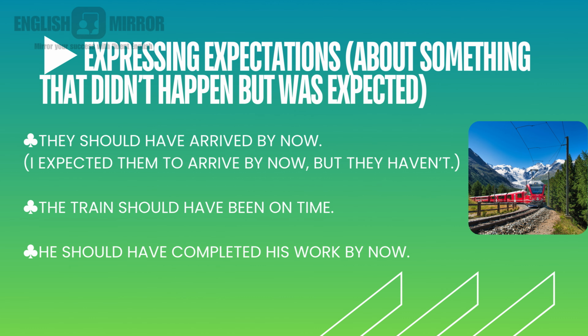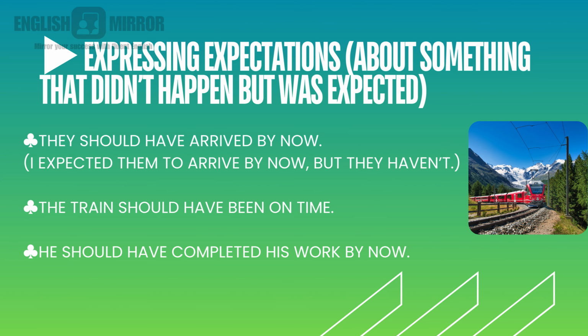And the next situation is expressing expectations about something that didn't happen but was expected. That is, expressing expectations about something that didn't happen, but it was expected to happen. So the examples are: they should have arrived by now. I expected them to arrive by now, but they haven't. I hoped that they would be arriving this time, but they didn't come.